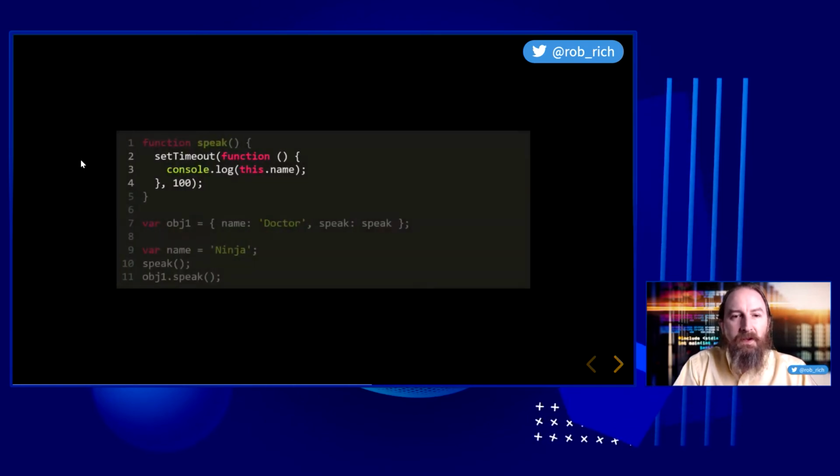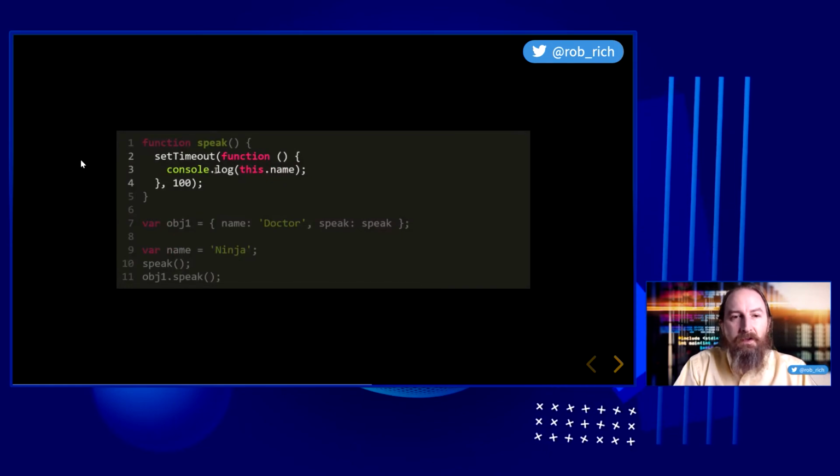Now I want to upgrade this code a little bit. Instead of calling this.name right away, I want to do a setTimeout, so I'll show that in 100 milliseconds. What happens here? Now I'll define a global ninja name and I'll call speak. So when I come in here, this setTimeout creates a new scope.